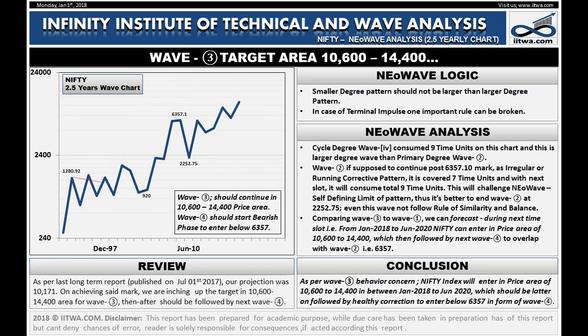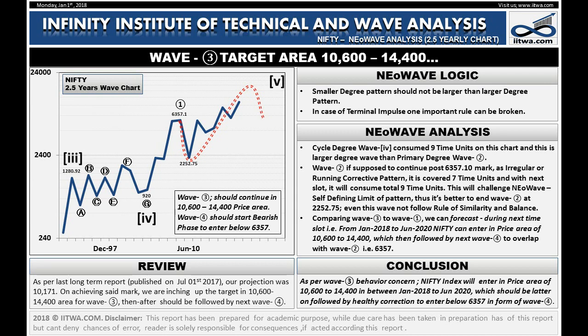An area from 1992's high, that is 1,280.92, to 2003's low, that is 920, is labeled as cycle degree wave 4, and from there the last wave of cycle degree, that is wave 5, began upward. Inside cycle degree wave 5, we can see primary degree wave 1 concluded at 2008's high, that is 6,357.10. After that, a sharp sell-off composed of a single NEoWave quickly turned up and formed a group of NEoWaves by exceeding 6,357.1. This scenario forced us to think.